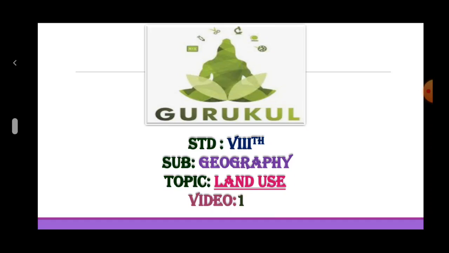What you have to show? You have to show kitchen, bathroom, courtyard, living room, bedroom, etc. After the sketch is ready, you have a discussion on the following points. Number 1. Why do we need to fix a place for everything in the house? Second, what would happen if there were no fixed places?